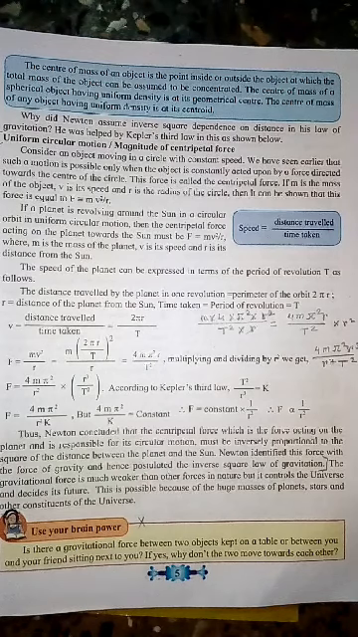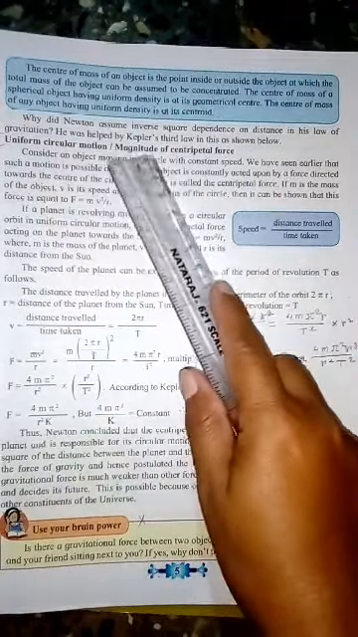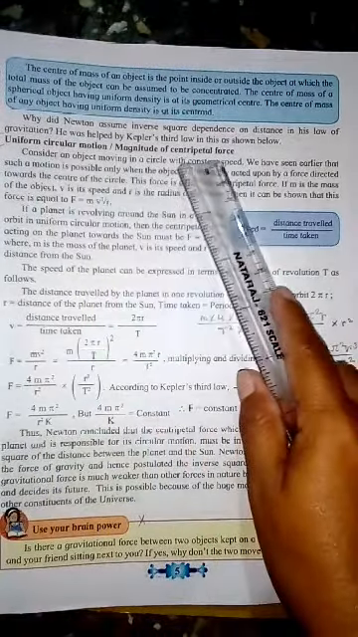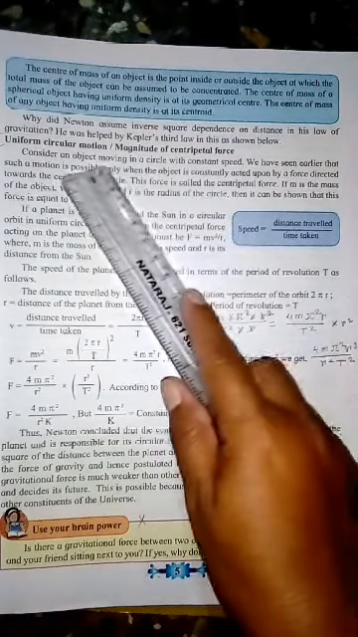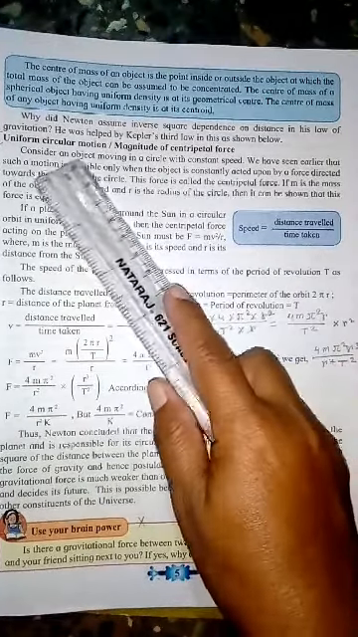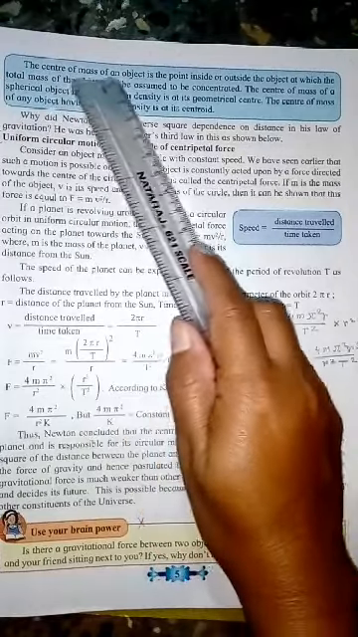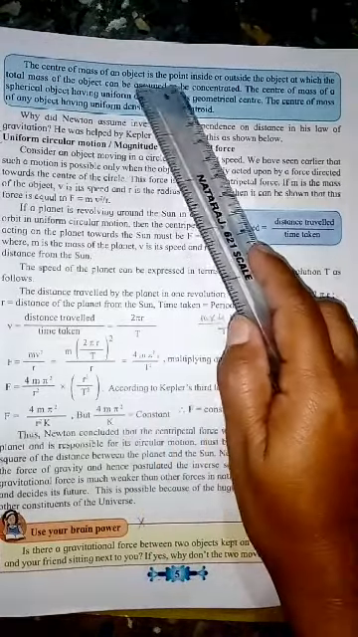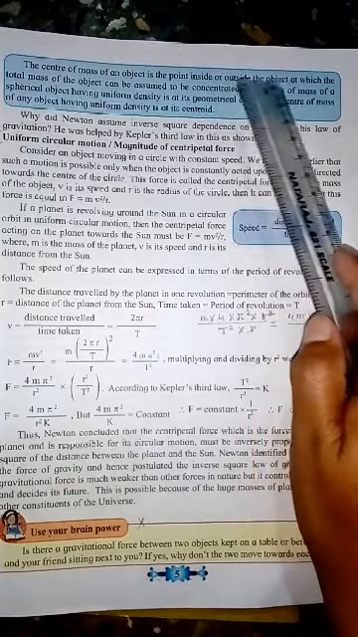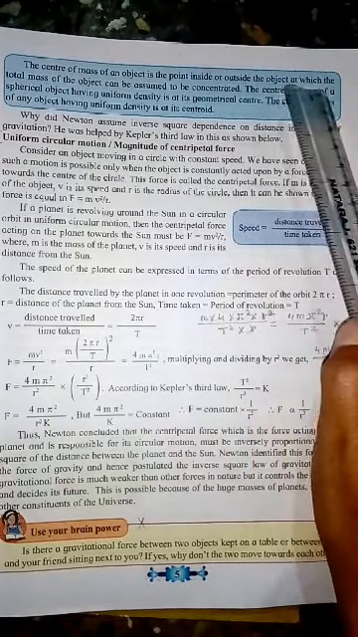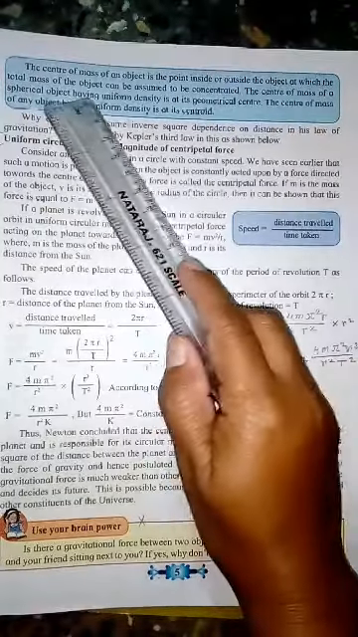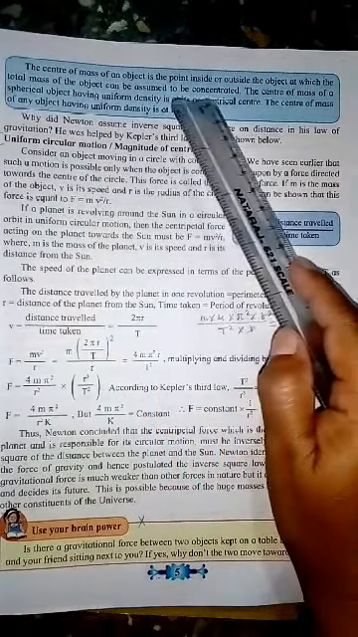Hello students, let's start our next topic, that is uniform circular motion or magnitude of centripetal force. Before starting this topic, let's understand its main points. The center of mass of an object is the point inside or outside the object at which the total mass of the object can be assumed to be concentrated.